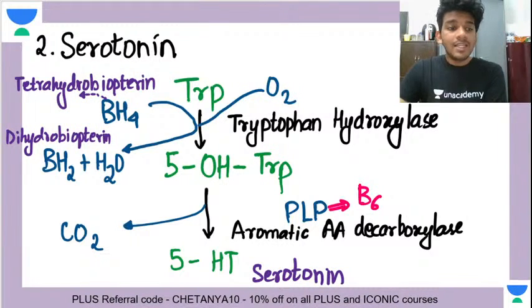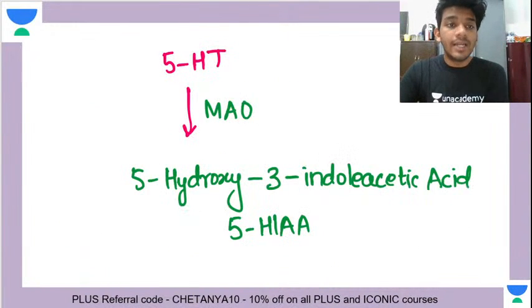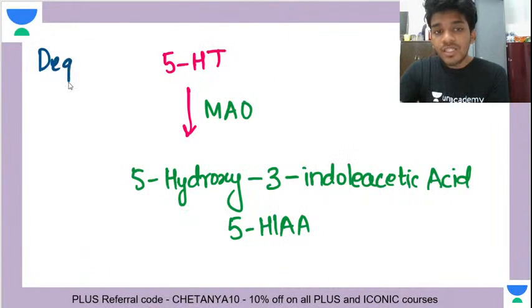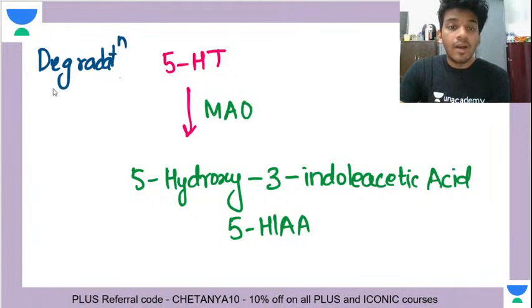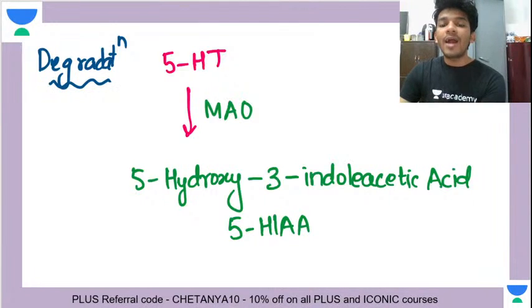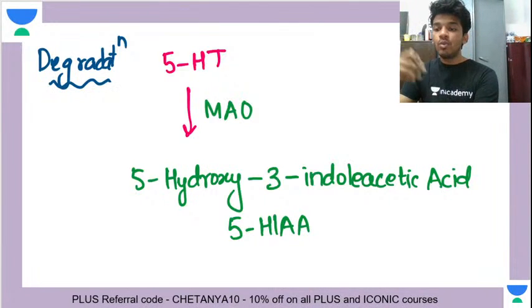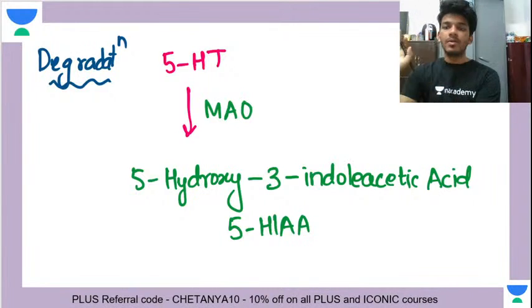Okay. After that, let's move ahead and talk about the degradation. Once 5-HT is formed, it also has to be degraded. It has to be broken down. Otherwise, it will keep acting, and the serotonin action will become overpowering. Excess of everything is bad. Simple principle. So how is it degraded? It is degraded by MAO.